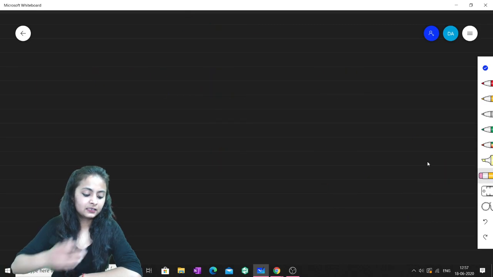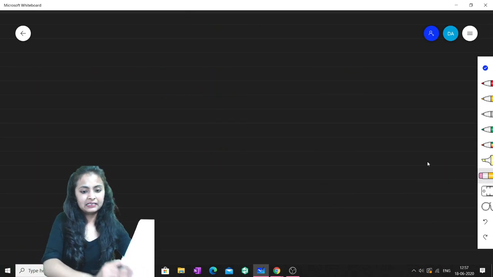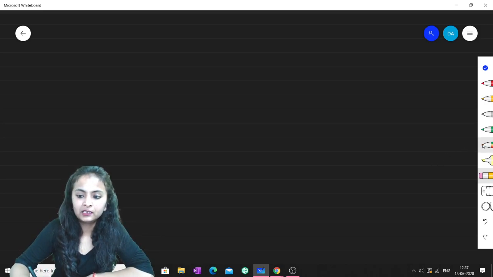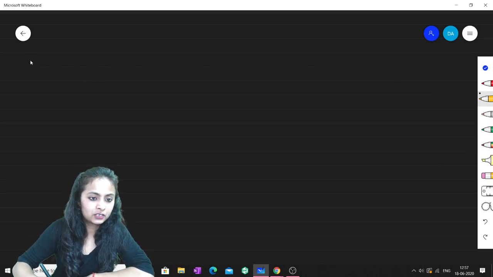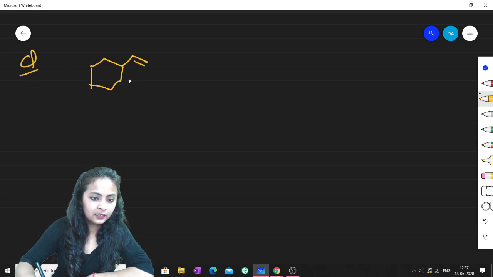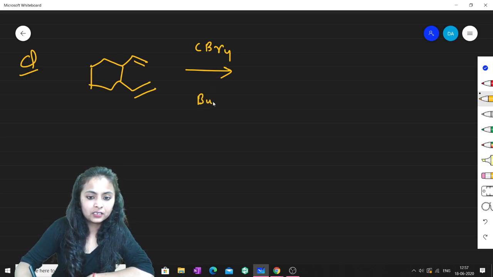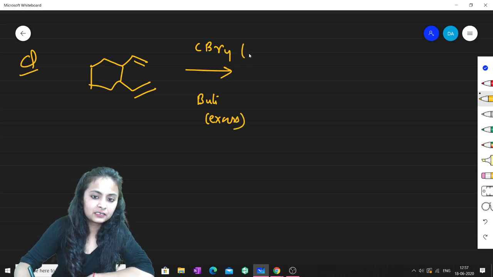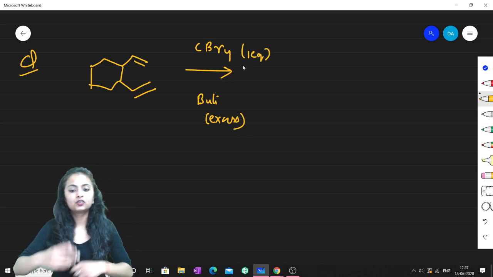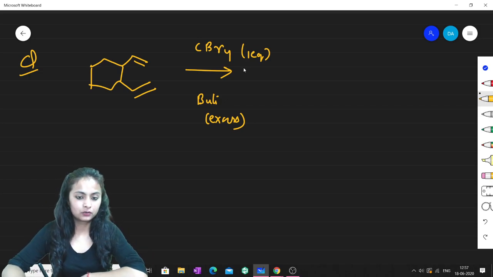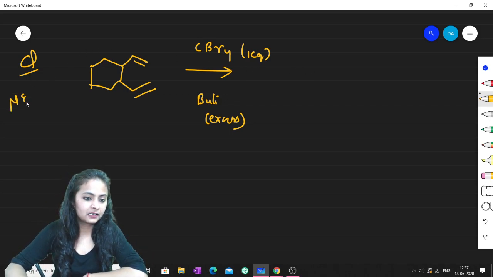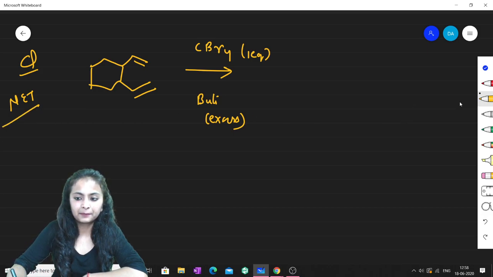Fine. So now let us discuss some previous year questions of carbene. This is our first question, which is from CSIR NET. The question is provided with CBr4, and along with this it is written that butyl lithium is given, present in excess, and this is present in 1 equivalent. So what should be the product? This is the question from CSIR NET. Let's see what happens.